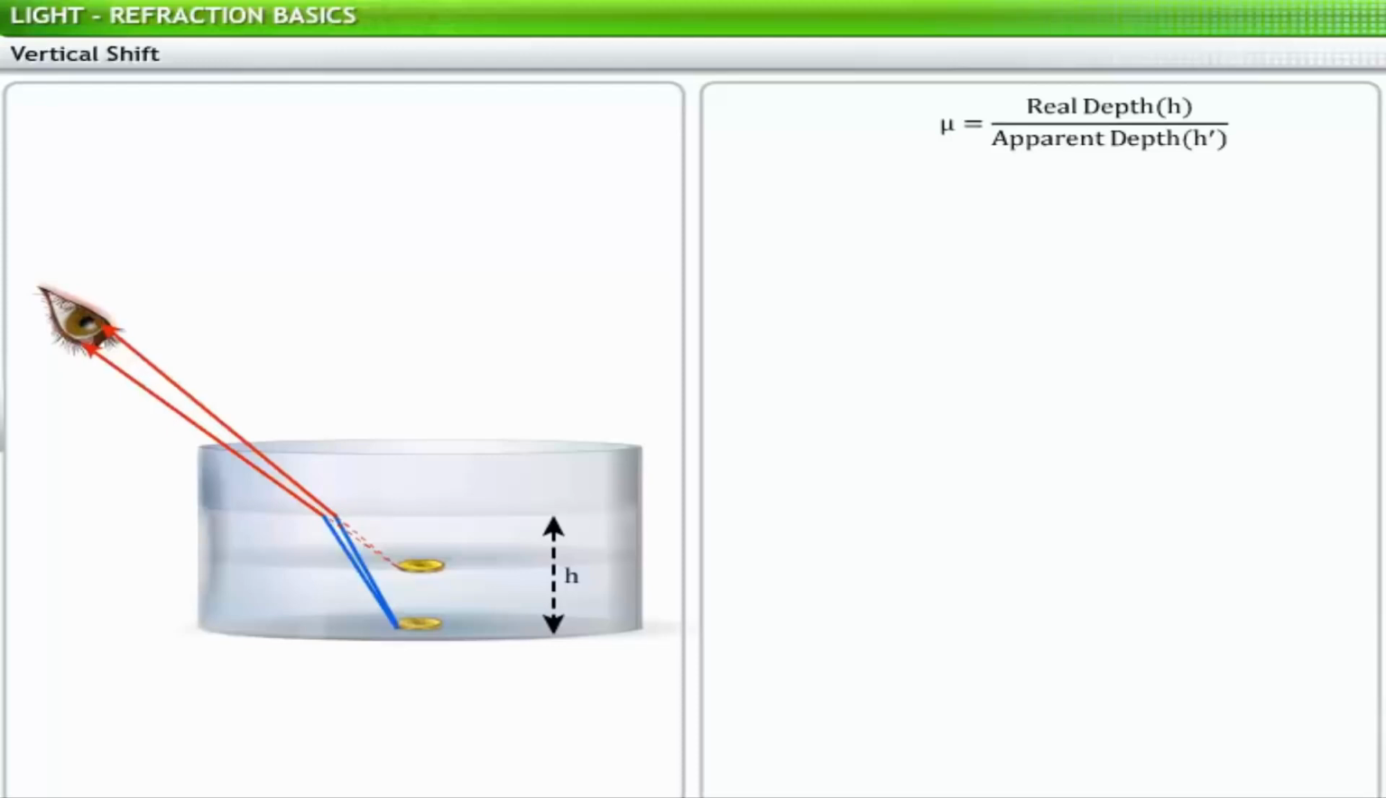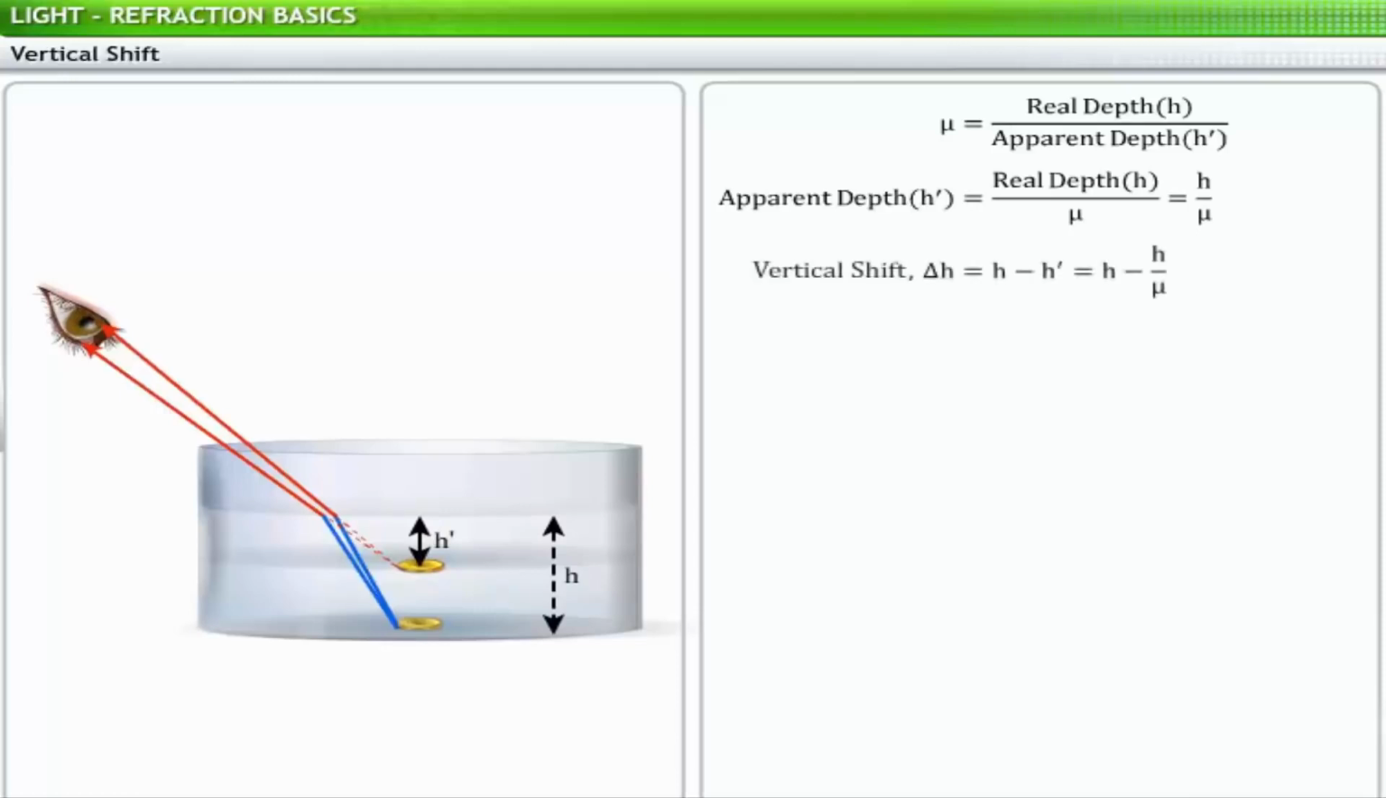Refractive index μ of a material is the ratio of real depth h to apparent depth h dash. Thus, apparent depth is the ratio of real depth to the refractive index. Vertical shift, denoted as delta h, is equal to the difference of real depth and apparent depth. By substituting the values of h and h dash, we get the expression of vertical shift as h multiplied by 1 minus 1 divided by μ.